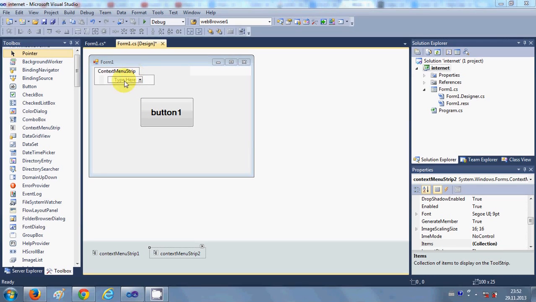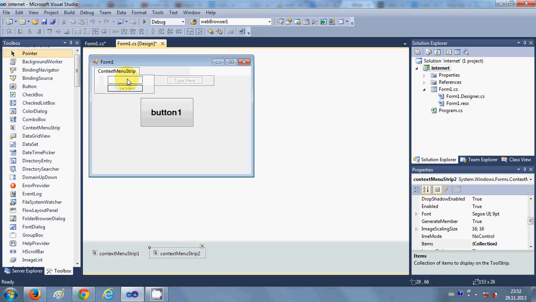So I will go to this menu strip and change its text to, for example, Color, and you can choose sub menus also. So you have the menu and you can choose here the sub menu, for example Foreground and Background.